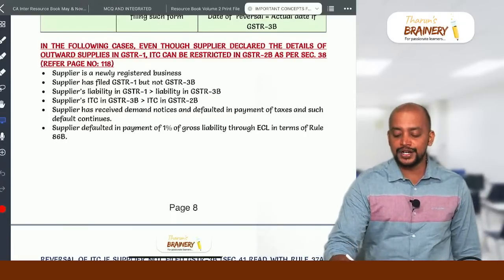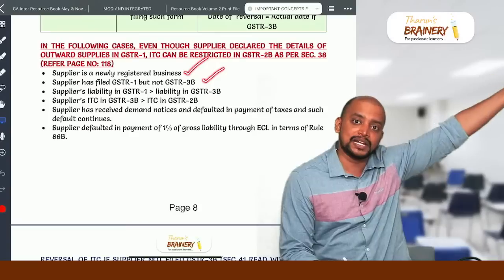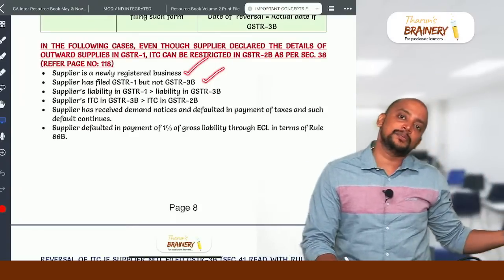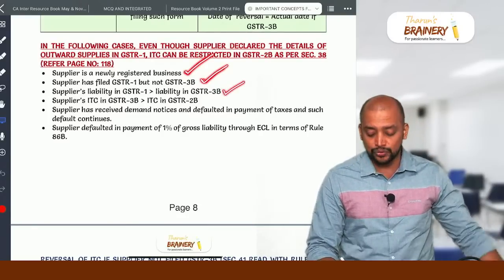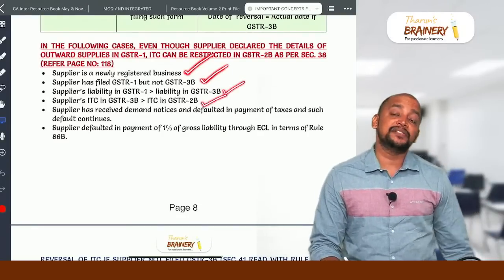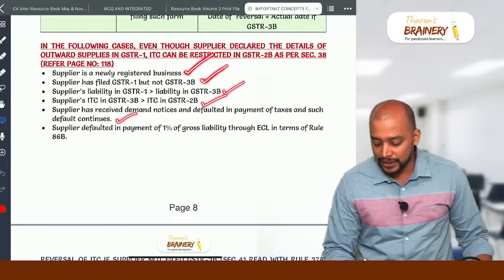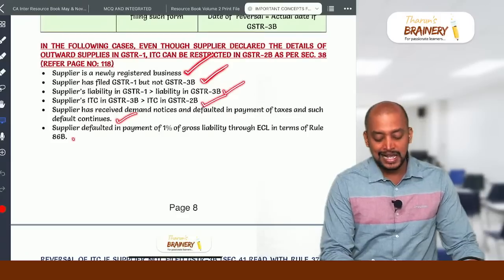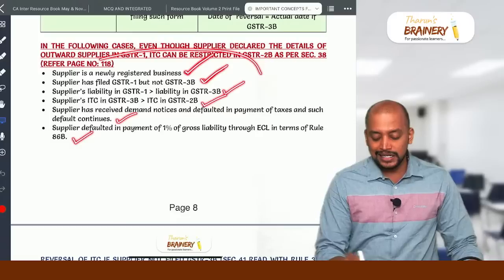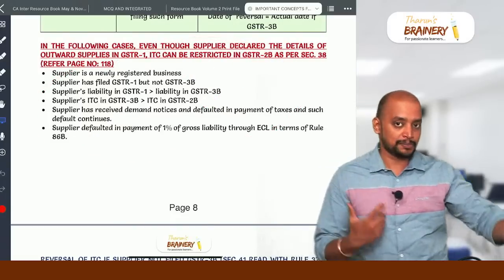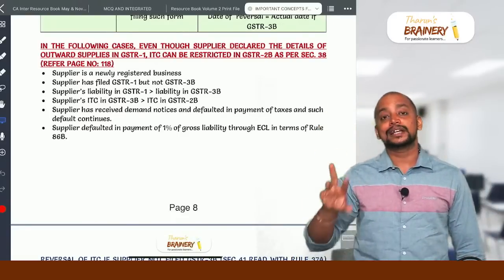The supplier is a newly registered business, or the supplier filed GSTR 1 but not 3B for some past months, or the supplier's liability in GSTR 1 is greater than in 3B for some months, and the supplier has availed ITC in his 3B more than his 2B, or the supplier has received demand notices and has defaulted in payment of taxes and defaulted in payment of 1% of liability through the cash ledger as per Rule 86B. So in these cases, if you are making a purchase from that supplier, even though the supplier reports it in GSTR 1, it will come in 2B under ITC not available.